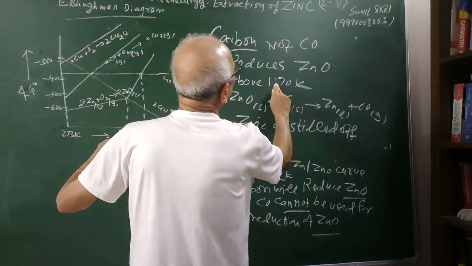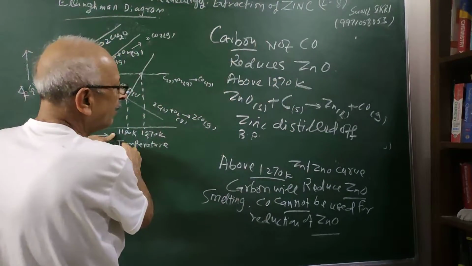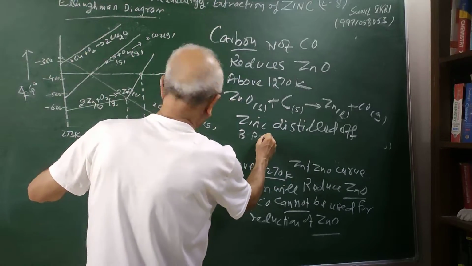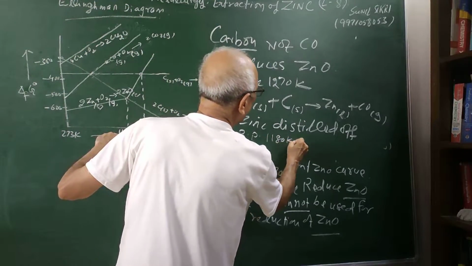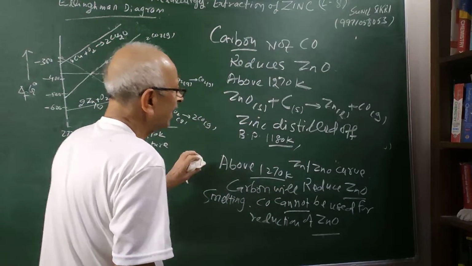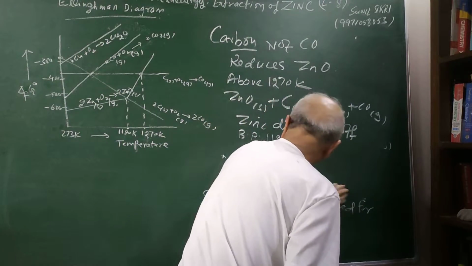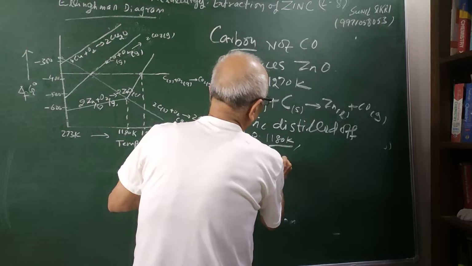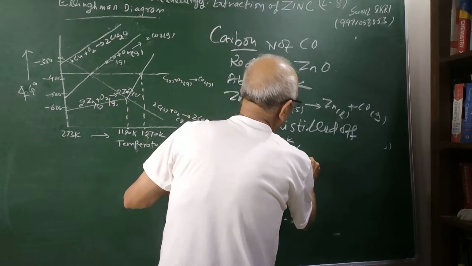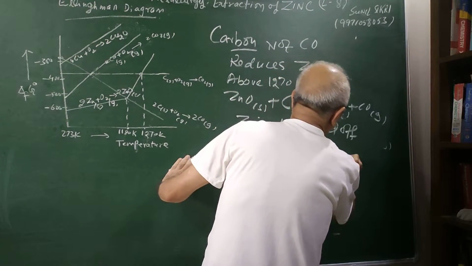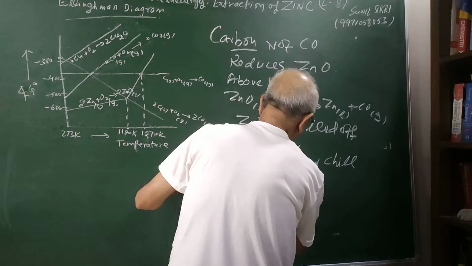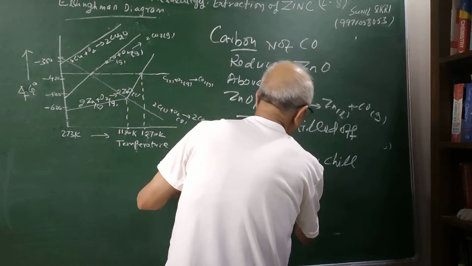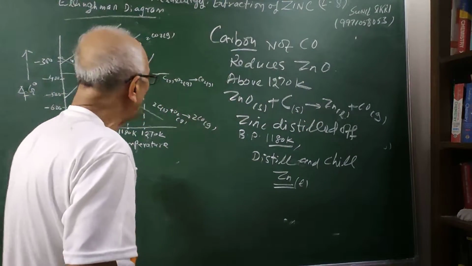The temperature here is 1270, students, and the boiling point of zinc is 1180 Kelvin. So at this point it becomes gas. So we can distill it and chill, cool it. So you will get zinc in the liquid form from the vapors of the zinc.